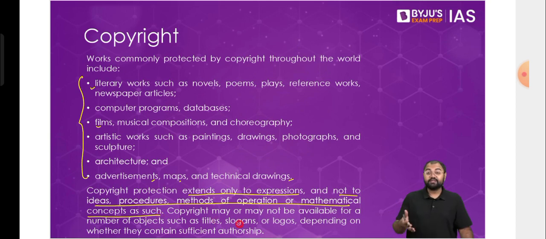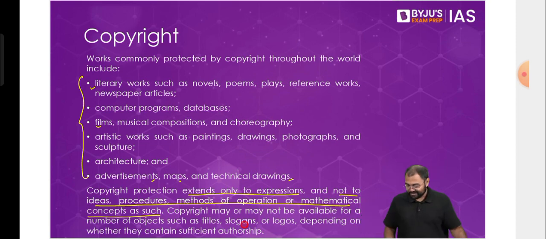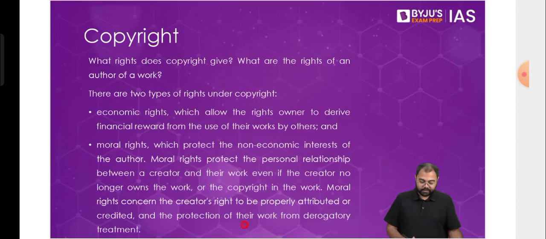Even, for example, this PPT that I am using here is also covered under copyrights. Here also the copyright belongs to the company. Unfortunately, it does not belong to me, it belongs to the company. So this is how we see that copyrights work. There are two types of rights that are covered under copyrights. One is the economic right, and the second is called the moral rights.